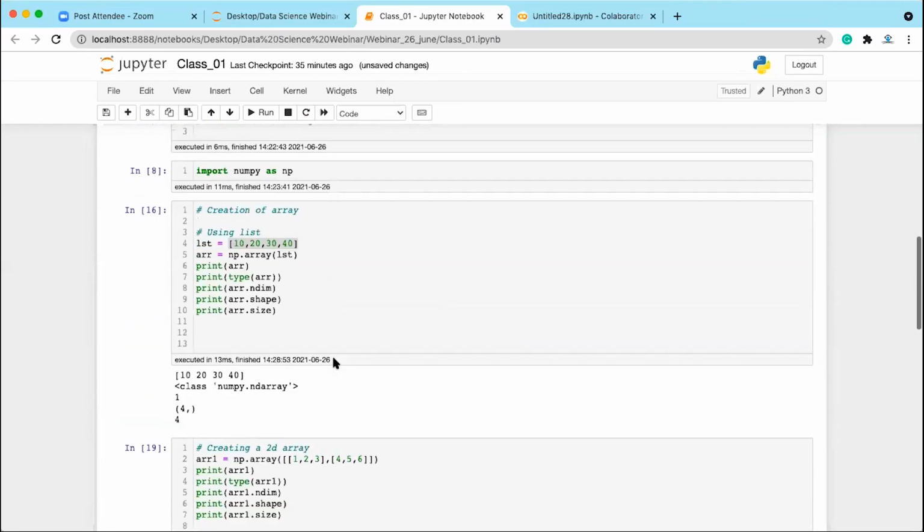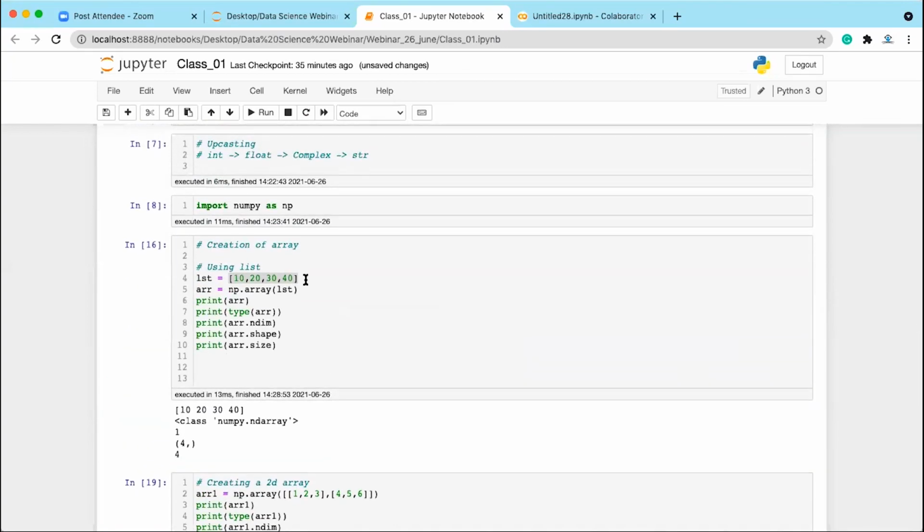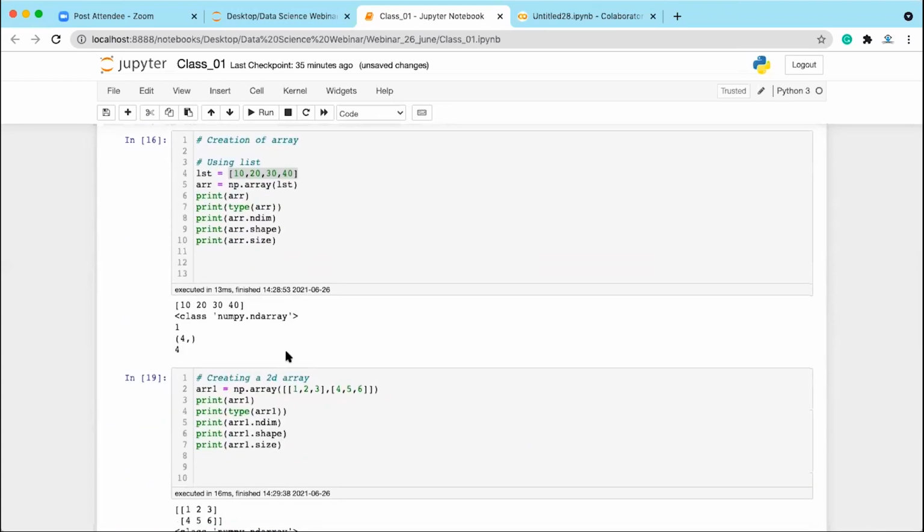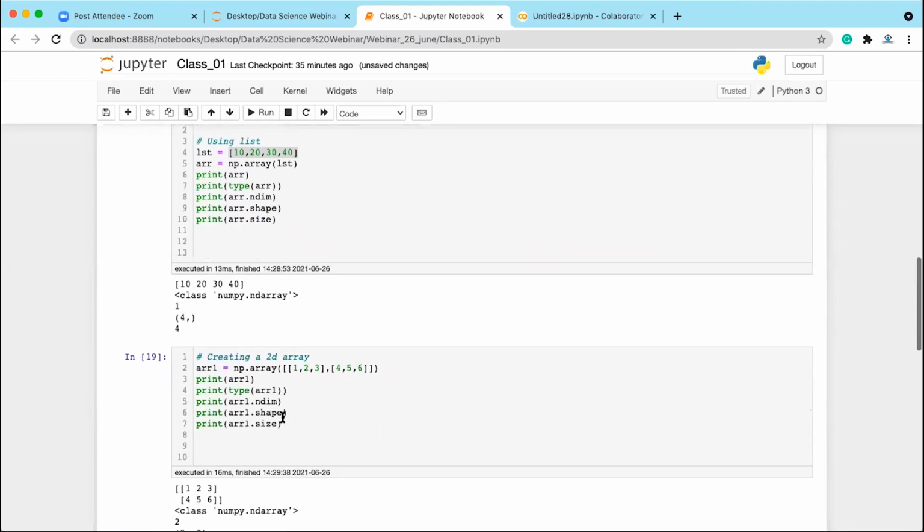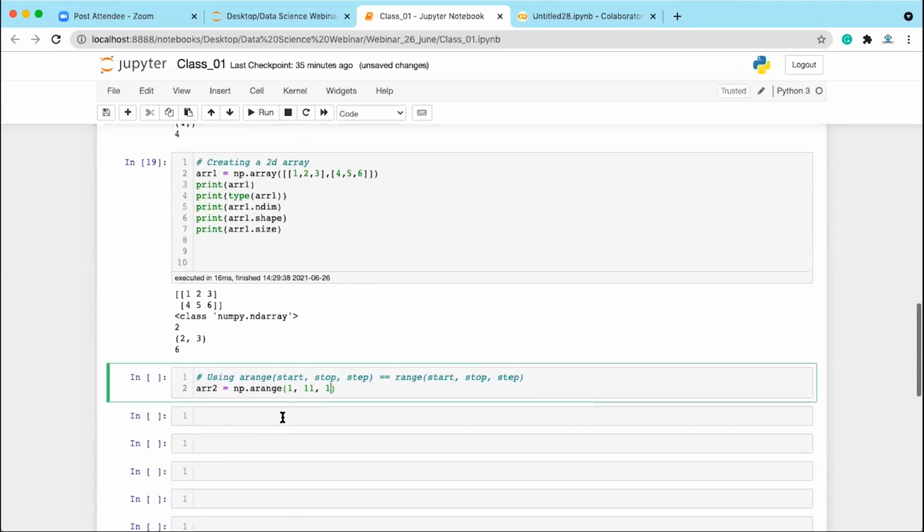Yeah, that is fine. You can take a list from the user, no? You can take a list or a tuple from the user and pass that to the array function, or you can take the array also from the user. I will tell you how you can do that later. Okay, fine.